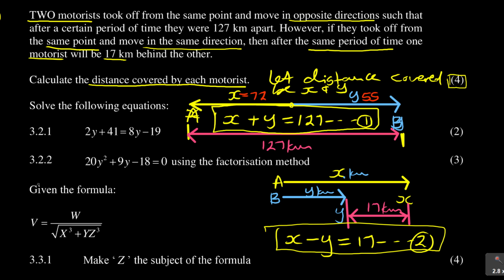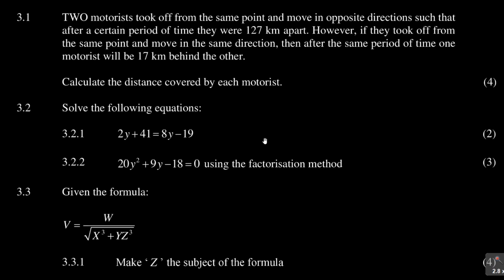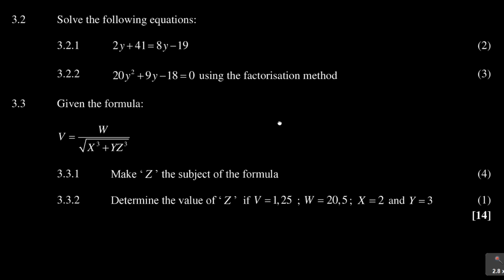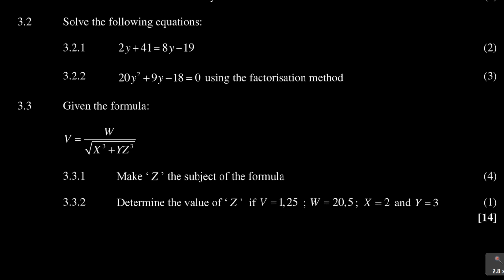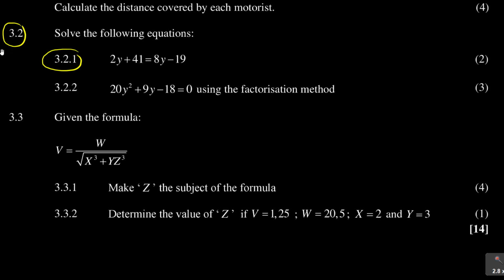Now let us move on to the next question. And now we are looking at question number 3.2. In question 3.2 it says, solve the following equations. 3.2.1, it's equations now, and in terms of very important sections, equations, is algebra.